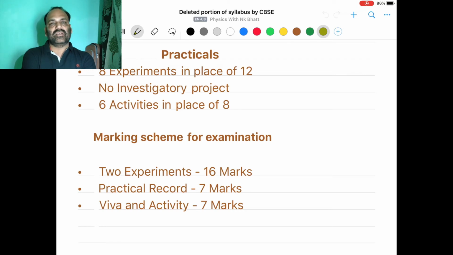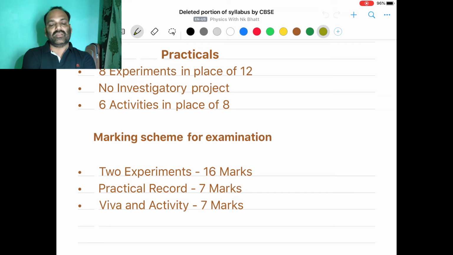There were 8 activities earlier. The activities are also reduced. Now you have to demonstrate with the help of your subject teacher only 6 activities. The marking scheme is also updated for the practical examination for this session that will be conducted in 2021. 2 experiments will be asked in examination.